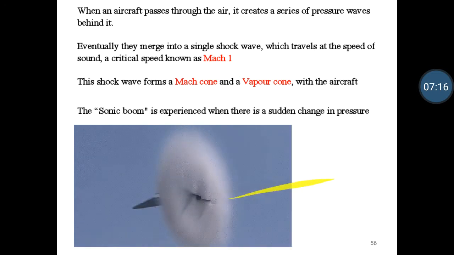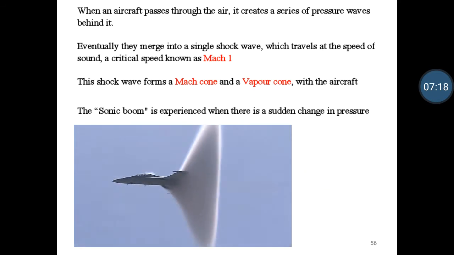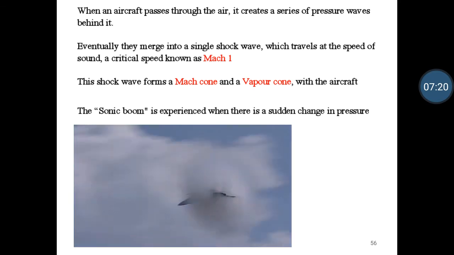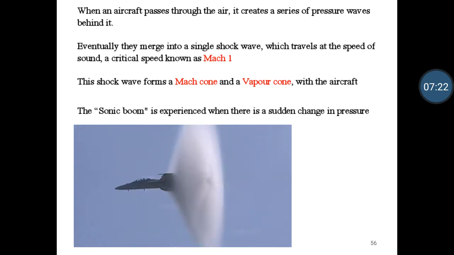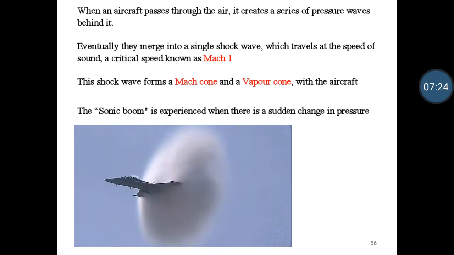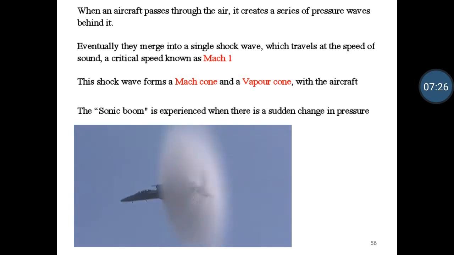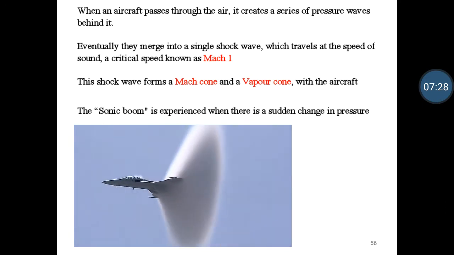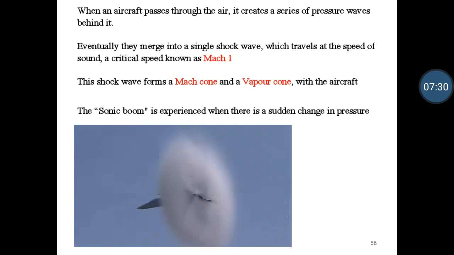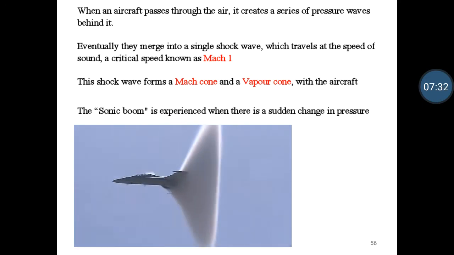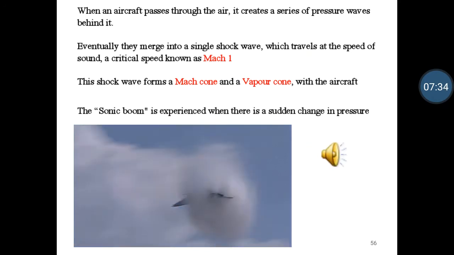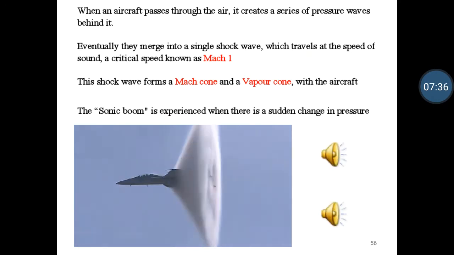Now, sonic boom, this is an example for the vapor cone. This aircraft has just crossed the Mach equal to 1 condition. That means it has just crossed the sound barrier. That's why a sonic boom is here. I will show you a demonstration of a sonic boom. You can hear this sound.